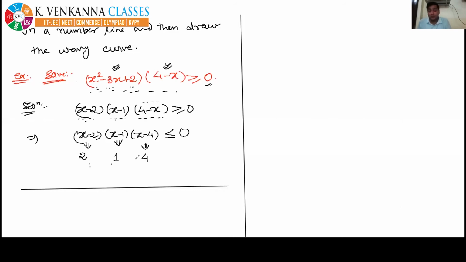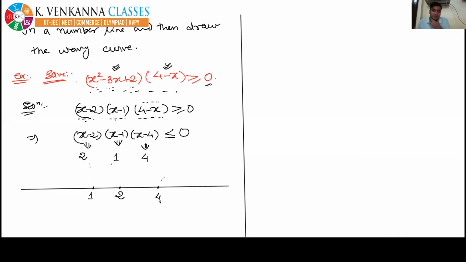Mark all these critical points on the number line. Apart from the critical points, no other point must be marked on the number line. So first of all, I will mark 1, then 2, then 4. Please keep in mind one thing: on the number line, the numbers must be marked in increasing